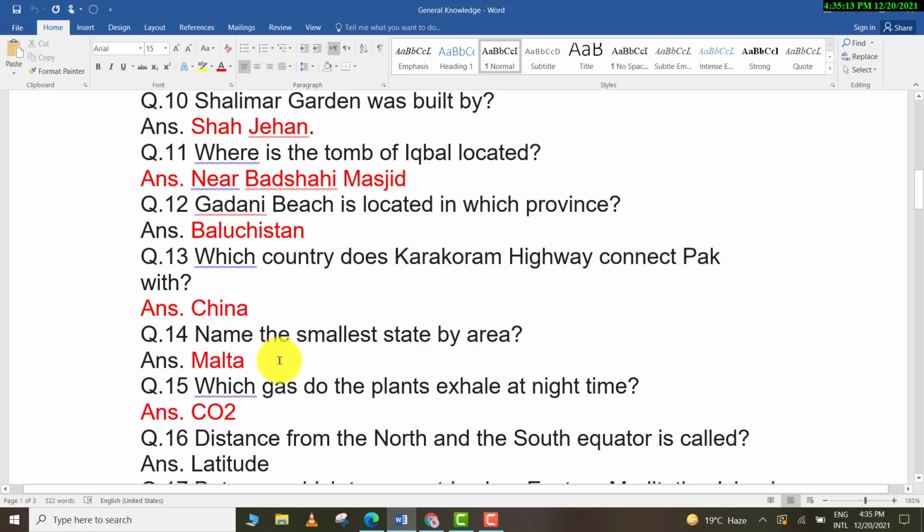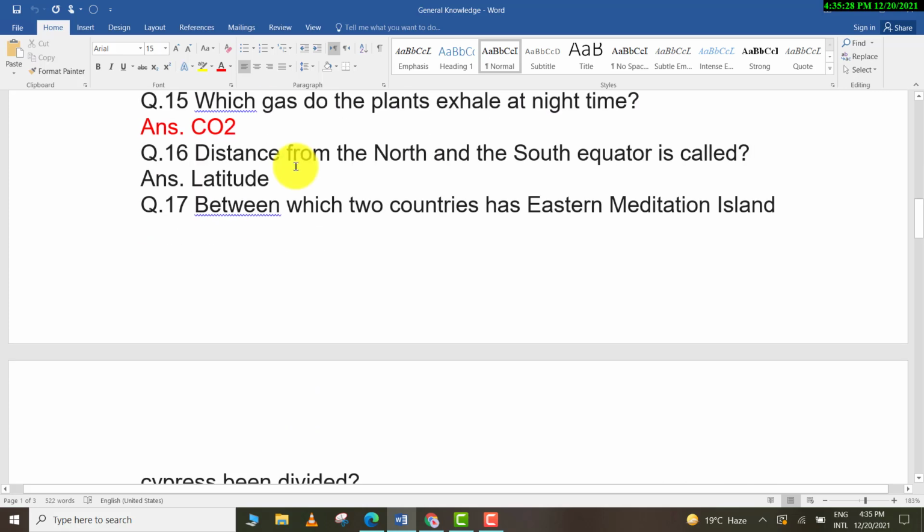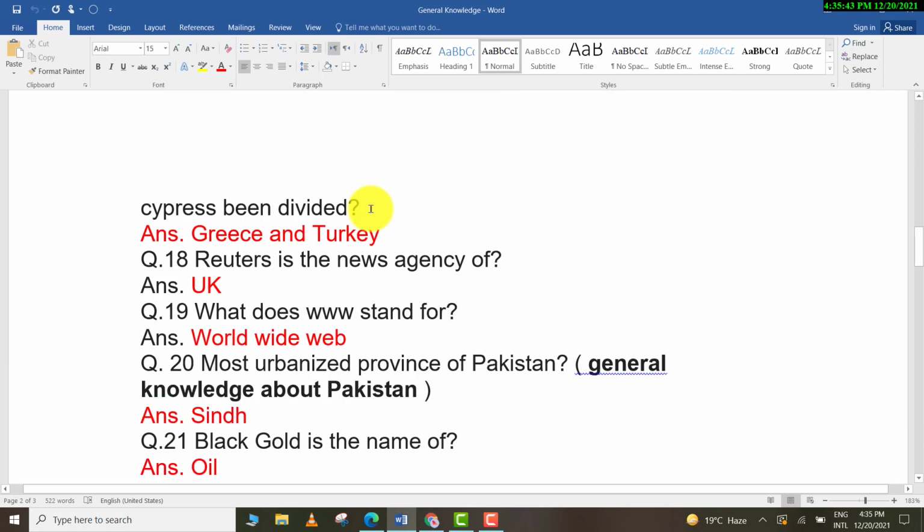Name the smallest state by area. Malta. Which gas do the plants exhale at night time? CO2. Distance from the north and south of the equator is called latitude. Between which two countries has the Eastern Mediterranean island Cyprus been divided? Greece and Turkey.